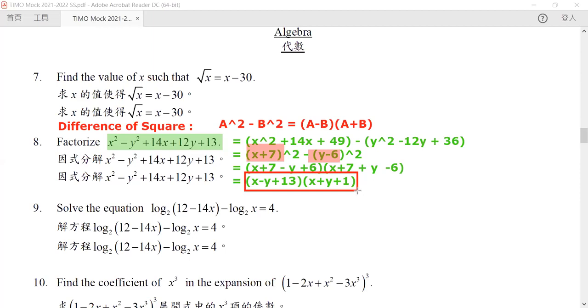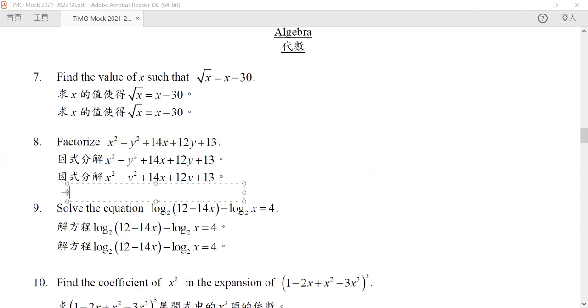Okay, so question number 9. Now, for question number 9, we need to make use of a property of the logarithm function, namely this property. If we have log of a plus log of b, it will be equal to log of a times b.